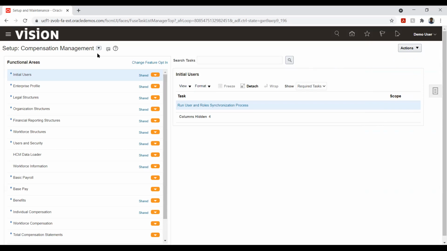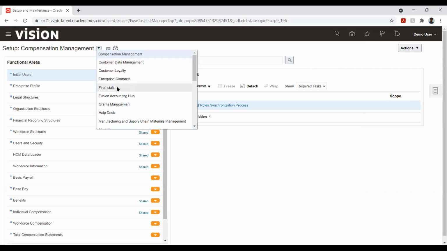But if I have configured already and I'm partially complete, I can simply select my offering. Offering is nothing but the product or the module. In EBS we have AP, GL, CMS, and the other modules, but here it is combined into one module, that is financials.